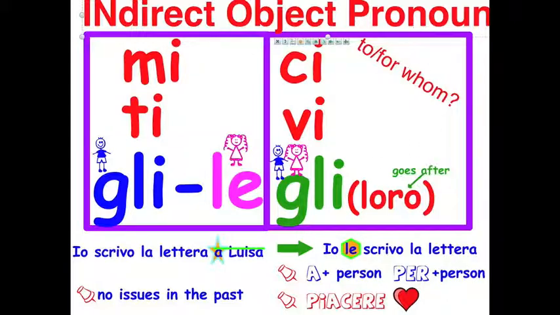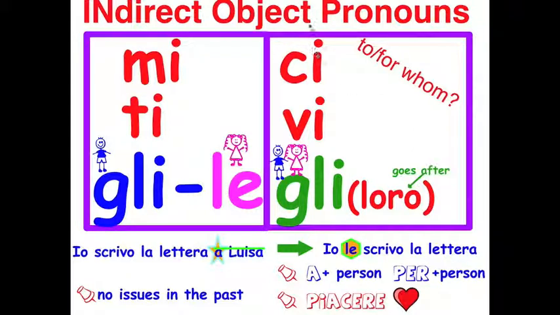These pronouns are very similar to the direct object pronouns. The top four, for example, mi, ti, ci, vi, are the same. This is where it gets tricky, and I really would notice if you didn't know which list you were going to be taking your pronoun from. Okay, so gli, le. So basically this is not that we want to translate, but it does help you. To me or for me, to you or for you, to or for him, to or for her, to or for us, to or for y'all, to or for them.